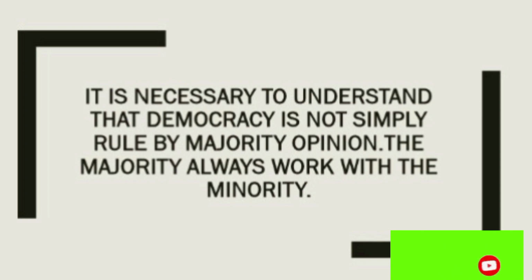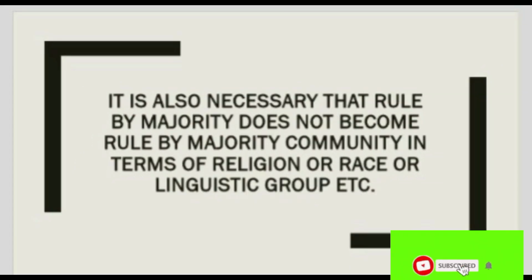There is a need to work with the minority so that a general view can be represented. Minority and majority views are not permanent. Second one, rule by majority does not become rule by majority community in terms of religion or race or linguistic group. Democracy will be democracy as long as every citizen has a chance of being in the majority at some point of time. If someone is barred from being in the majority on the basis of birth, then the democratic rule ceases to be accommodative for that person or group.